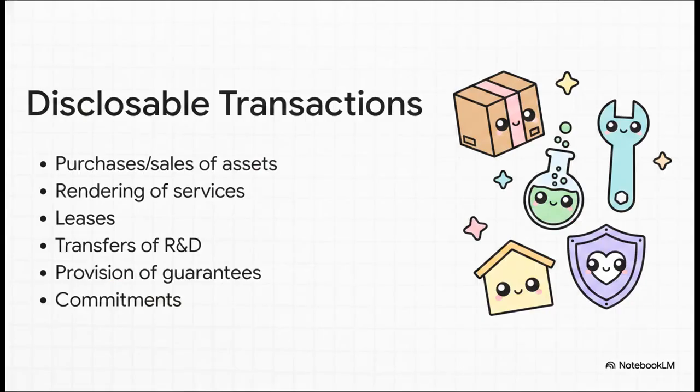Now, what if actual transactions do happen between related parties? Paragraph 21 gives us a very specific list of transaction types that trigger detailed disclosure requirements. We're talking about purchases or sales of goods and property, rendering of services, leases, transfers of research and development, and the provision of guarantees or commitments. If any of these happen, the entity must spill the details: the nature of the relationship, the exact amount of the transactions, outstanding balances, and the terms and conditions, including if they are secured.